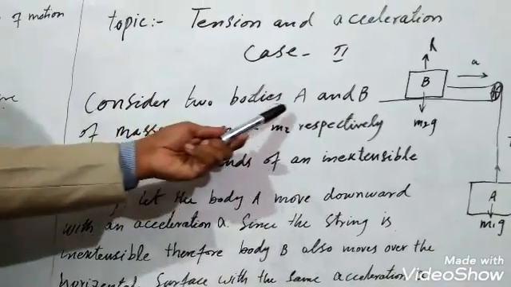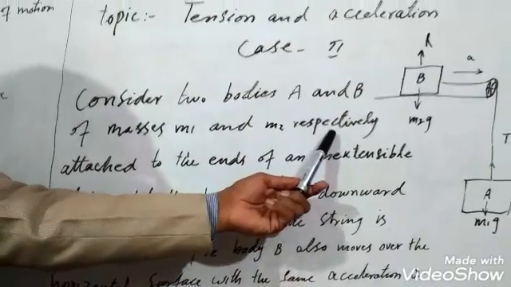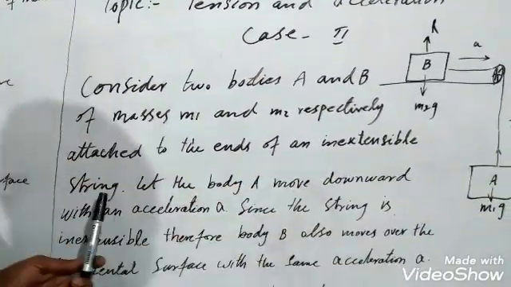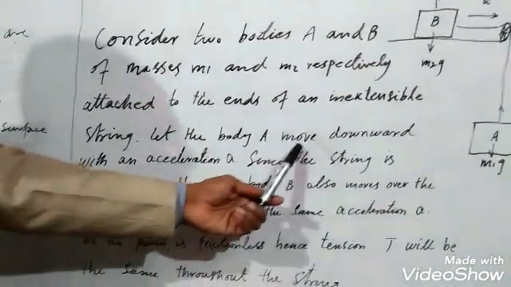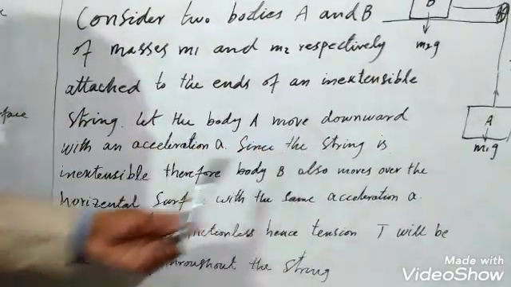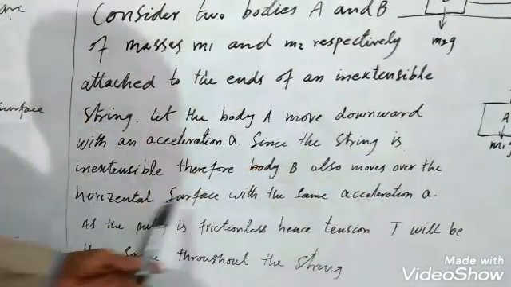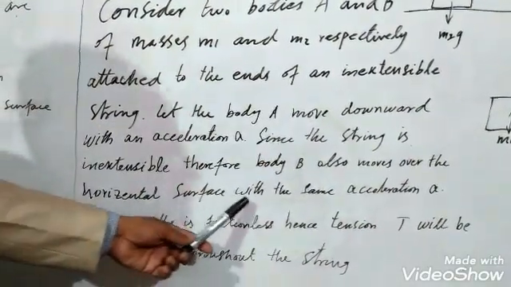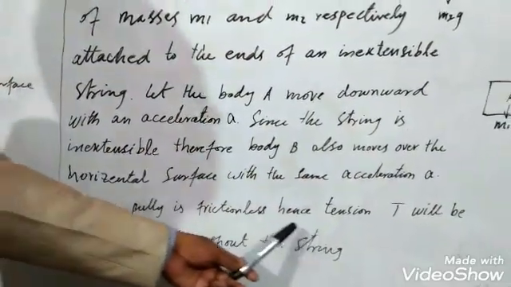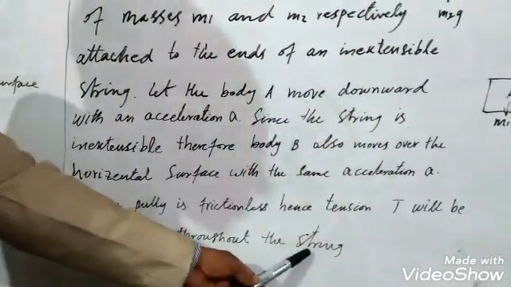Consider two bodies A and B of masses m1 and m2 respectively attached to the ends of an inextensible string. Let the body A move downward with an acceleration a. Since the string is inextensible, therefore body B also moves over the horizontal surface with the same acceleration a. As the pulley is frictionless, hence tension T will be the same throughout the string.